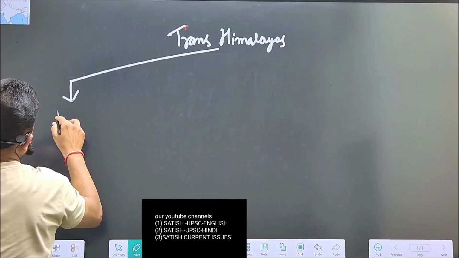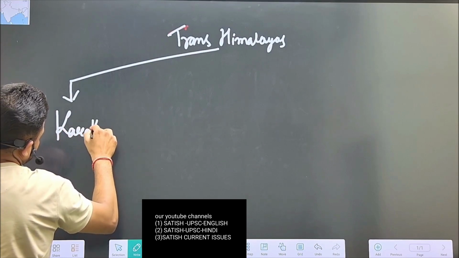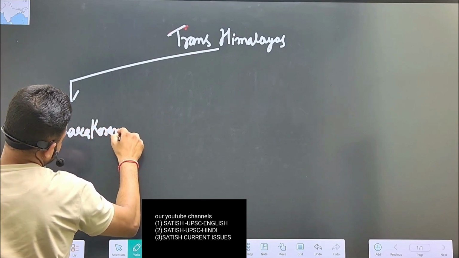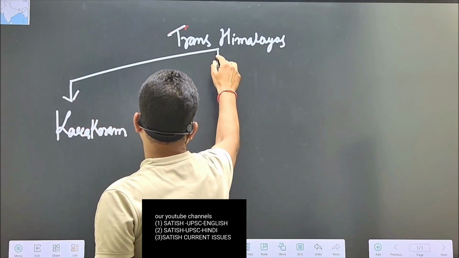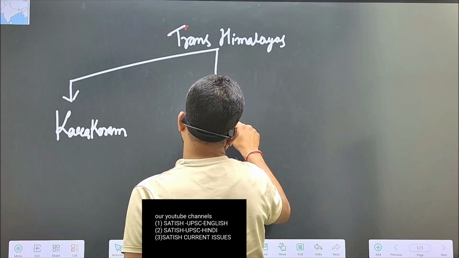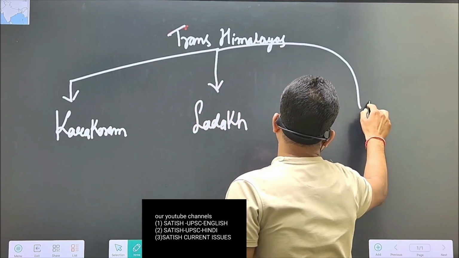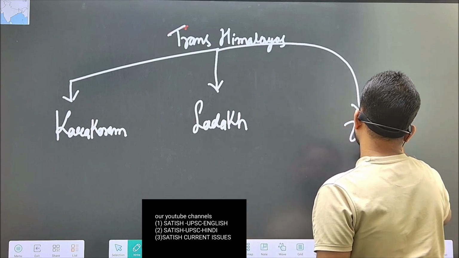It is Karakoram, second is Ladakh, and third is Jaskar.